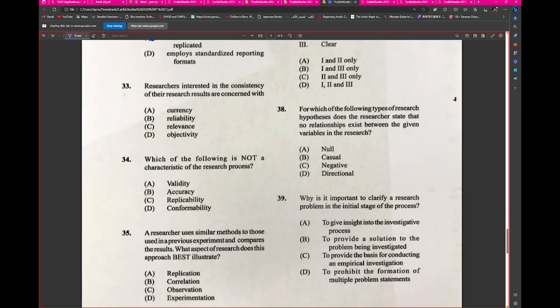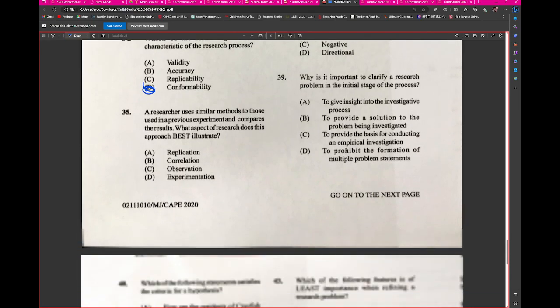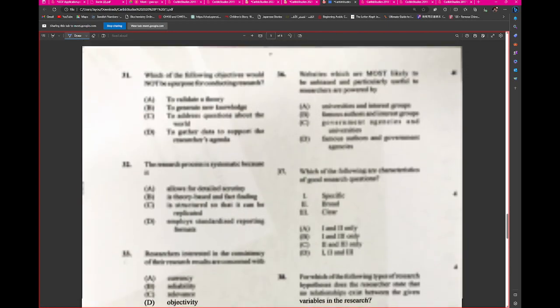Wonderful. Right, 33. Researchers interested in the consistency of the research results are concerned with? Sir, B, reliability, because we did look at a question before and it spoke about consistency, about results being the same. 34. Which of the following is not a characteristic of the research process? Conformability. 35. A researcher uses similar methods to those used in a previous experiment and compares the results. What aspect of research does this approach best illustrate? Sir, replication. Wonderful.